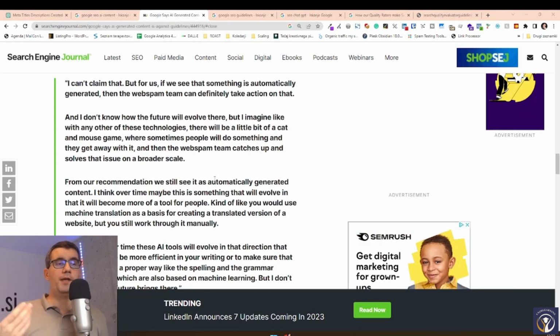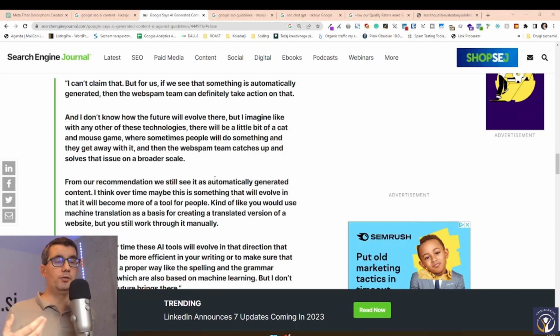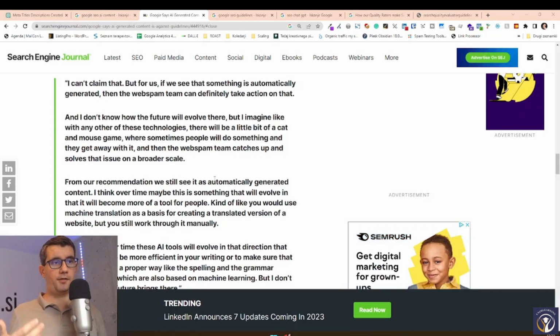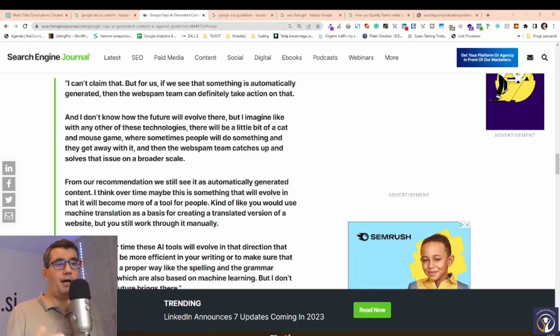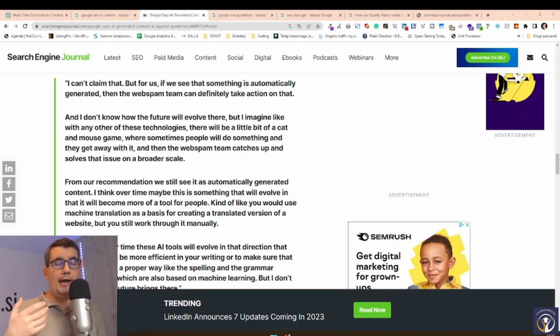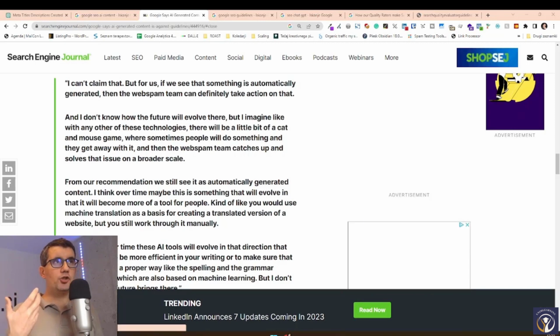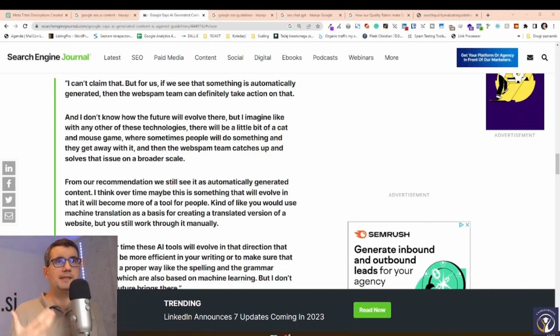There are also other reasons why using ChatGPT content shouldn't be a thing, right? We are just in the time where the helpful content update has just come out, and that update also says if you are just saying stuff that has been said elsewhere on the internet, your content is not really useful. It's not really the best content.